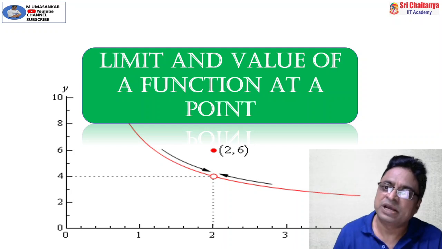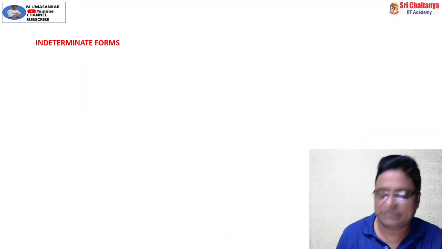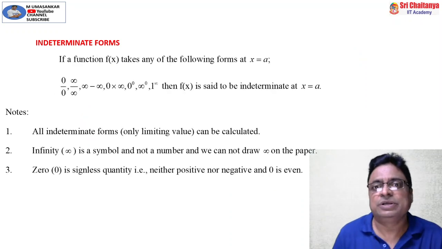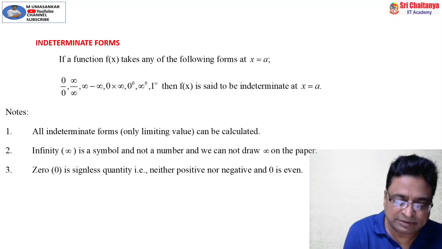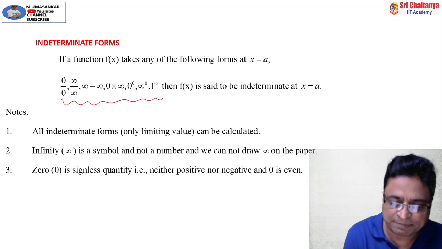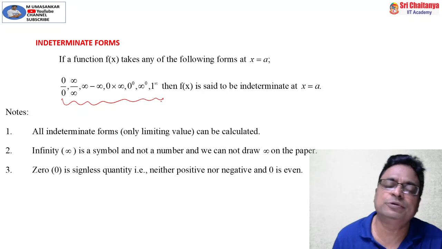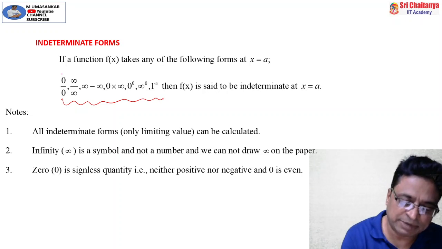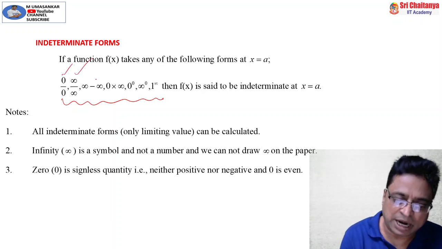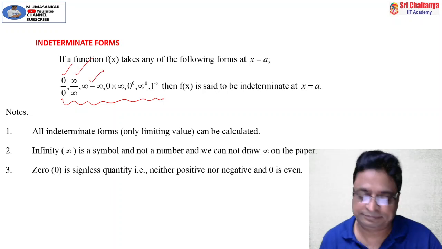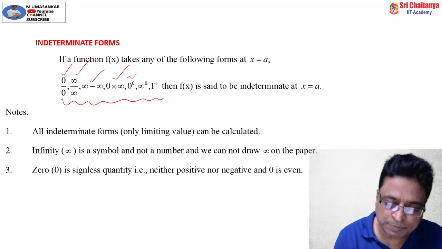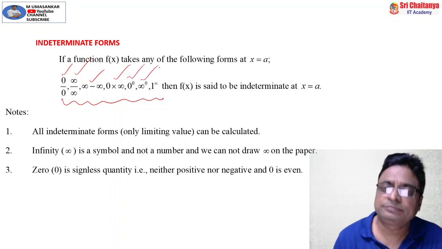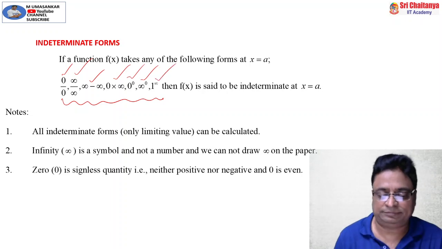Now see my friends, before that let me introduce the various types of indeterminate forms. Here I have written some of the peculiar forms: 0 by 0, infinity by infinity, infinity minus infinity, 0 into infinity, 0 to the power 0, infinity to the power 0, and 1 power infinity.